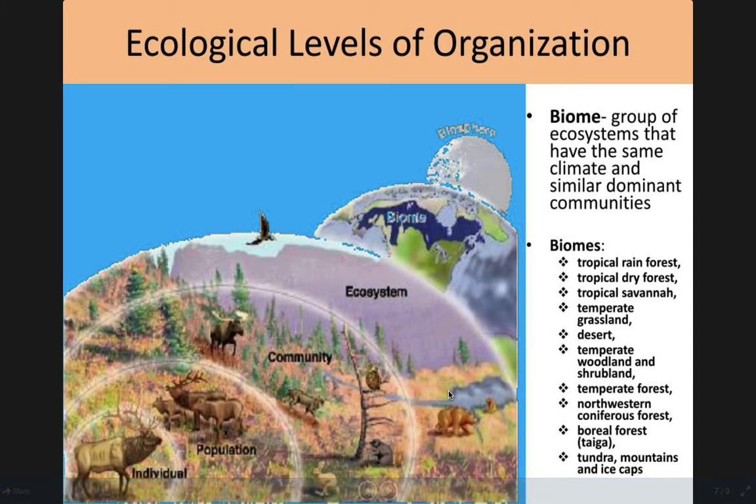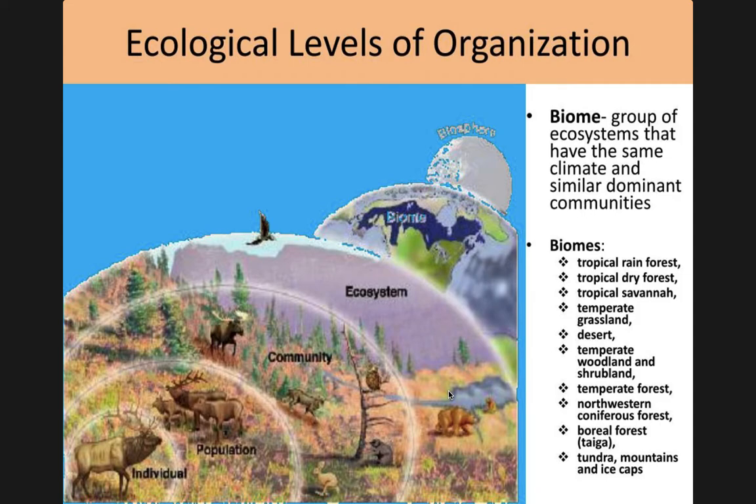And then finally, the next level up is a biome. A biome is a group of ecosystems that have the same climate and similar dominant communities. They may not be in the same area, however. You might have the same sort of ecosystem in the northern part of the Earth as in the southern part, where the climate might be similar, the mountains might be similar. There are lots of different types of biomes. You can see a list of them here.